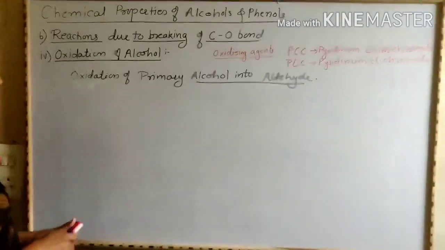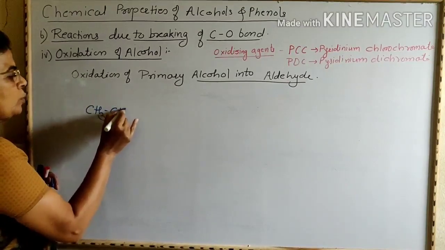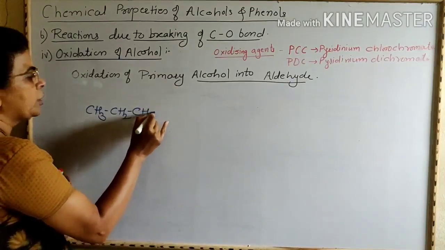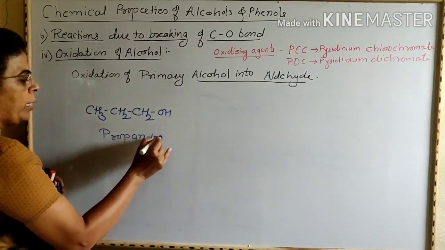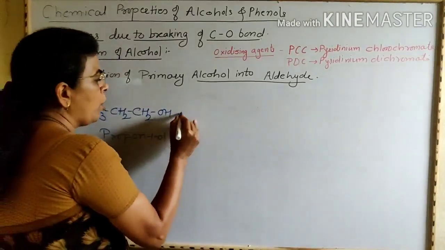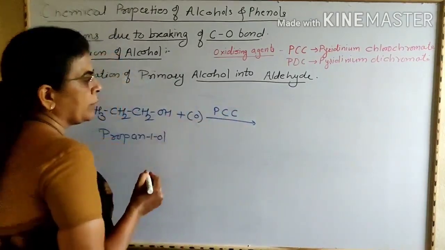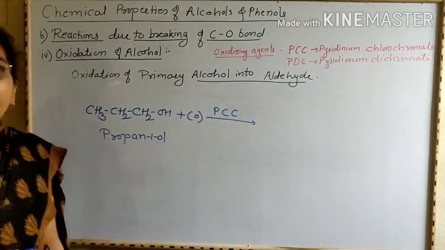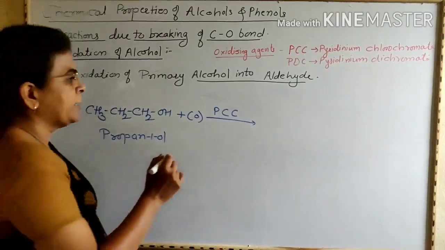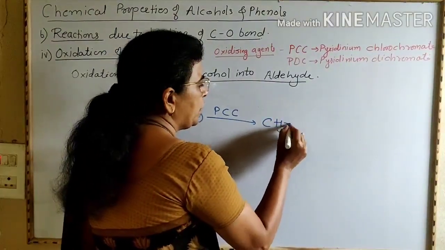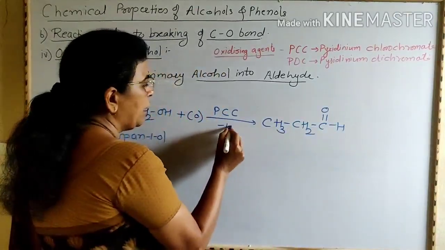For example, CH3CH2CH2OH. This is primary alcohol, propan-1-ol. When this compound undergoes oxidation in presence of PCC or PDC, that is pyridinium chlorochromate or pyridinium dichromate, then formation of aldehyde takes place, that is CH3CH2CHO, minus H2O.